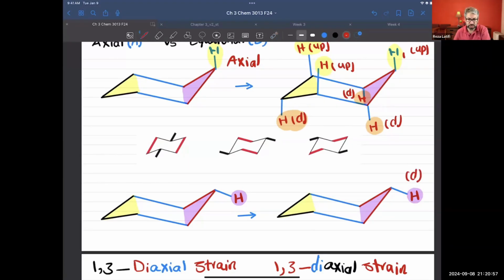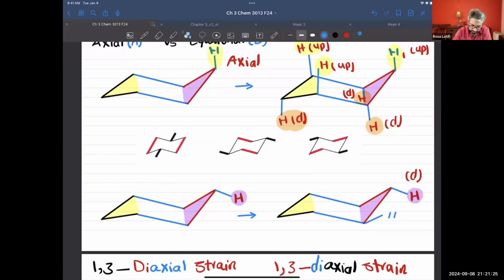Where is the second hydrogen going to be? Remember that now the second axial is here, so that's going to be axial. Where do you want to put the equatorial? The equatorial should be there, and this one will be parallel with this line. So I'm going to show it here. It will be there. That's going to be hydrogen.